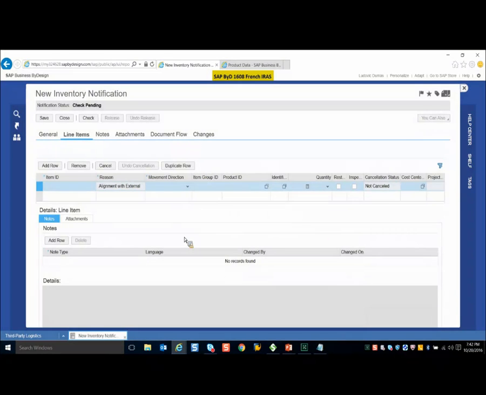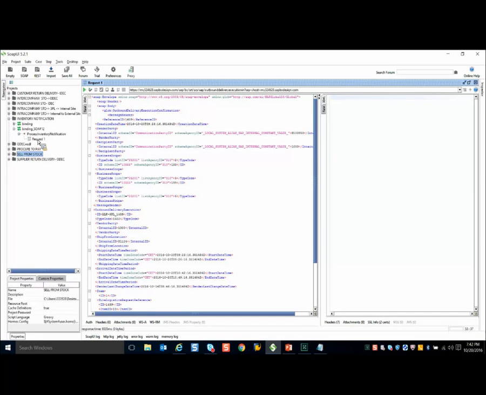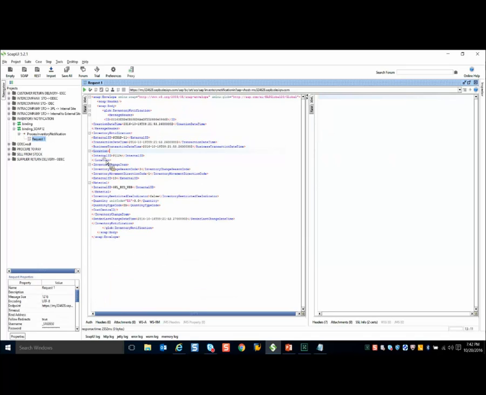Now I'll start with creating an inventory notification directly from your third-party system into the by design system. So let's go to our inventory notification, and here we have the request. What we can do here is, this is the format for our inventory notification. So first we have to enter...